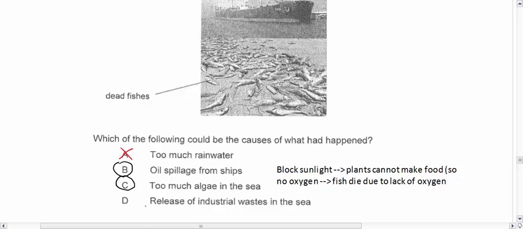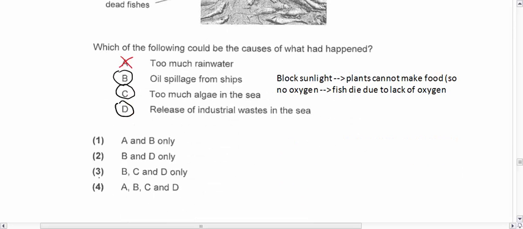How about D? Release of industrial waste. Obviously this is true because when you release industrial waste, it kills the fish. Okay, so my answer is 3.